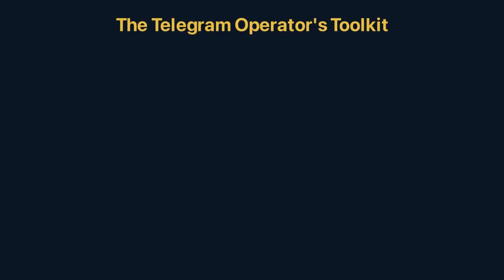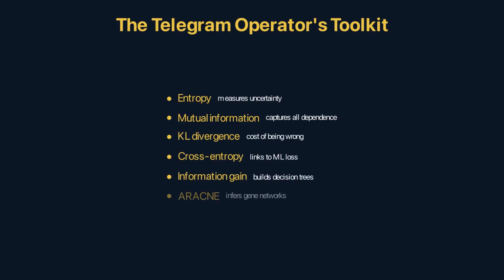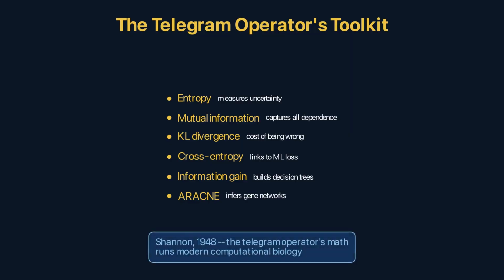Entropy measures uncertainty. Mutual information captures all dependence. Kullback-Leibler divergence measures the cost of being wrong. Cross-entropy links them to machine learning. Information gain builds decision trees. ARACNE infers gene networks. scVI regularizes autoencoders. The telegraph operator's toolkit, invented by Shannon in 1948, runs modern computational biology.